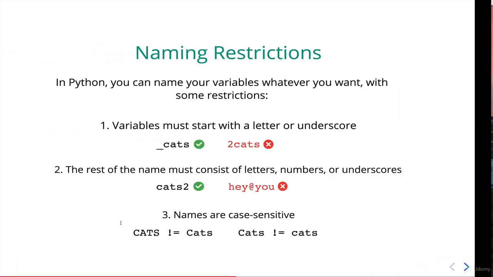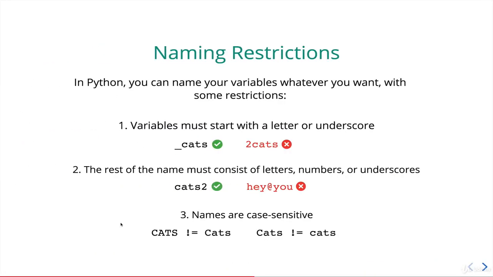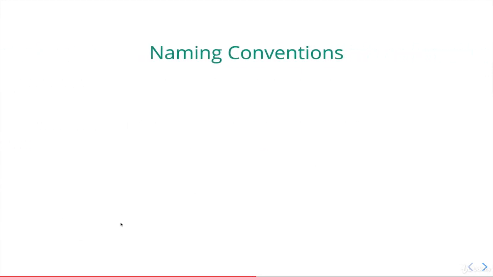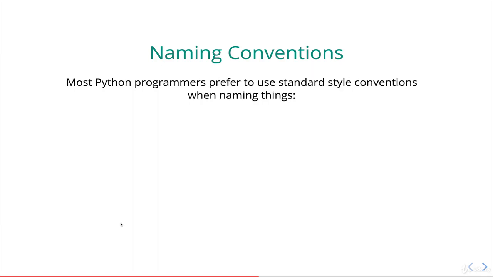Okay, so we've talked about what you can and can't name things, what will actually cause real problems. Now let's talk about conventions. If you haven't heard of naming conventions or code conventions, it's just a way of saying style guidelines, things that most people think you should do and you might get made fun of if you don't do, but won't actually break your application.